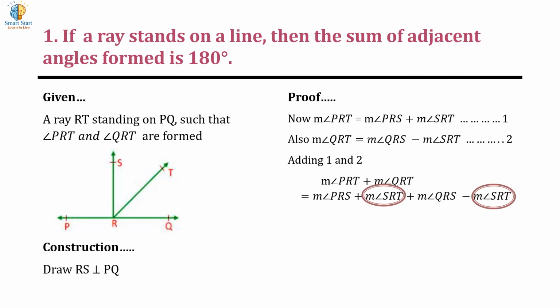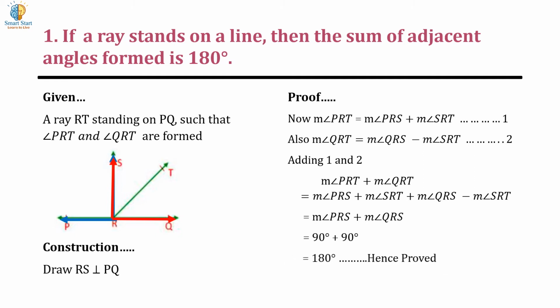As plus SRT and minus SRT cancel, so we get measure of angle PRS plus measure of angle QRS. Now the measure of angle PRS is 90 degrees and measure of angle QRS is also 90 degrees because RS is perpendicular to PQ. Hence 90 plus 90 equals 180 degrees. Hence we prove that if a ray stands on a line, then the sum of adjacent angles formed is 180 degrees.